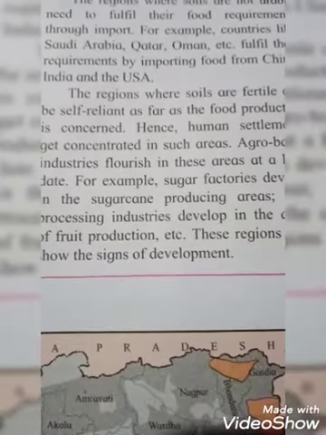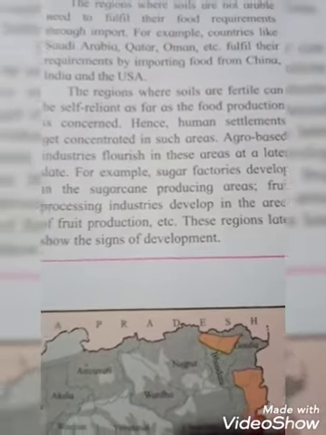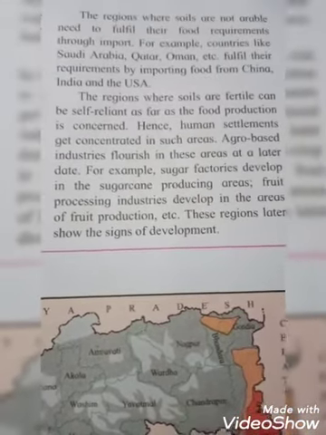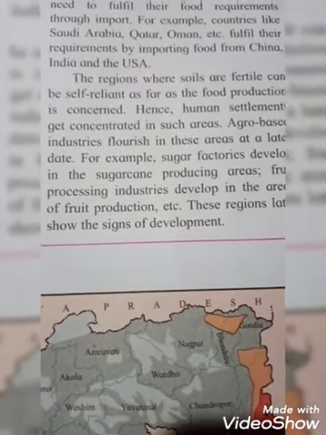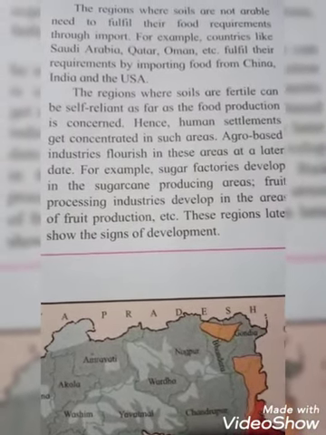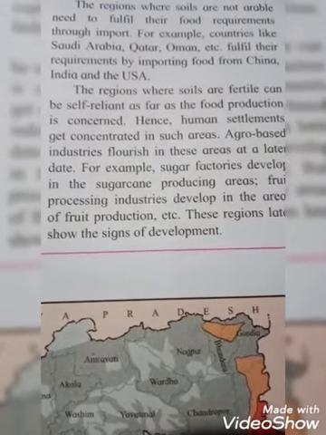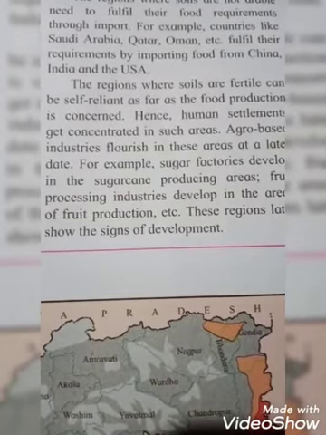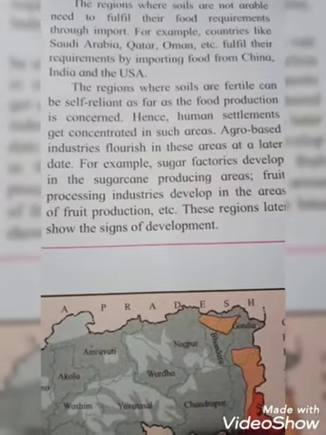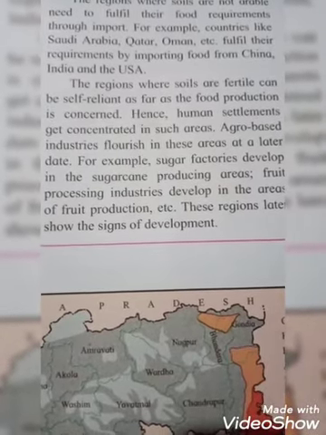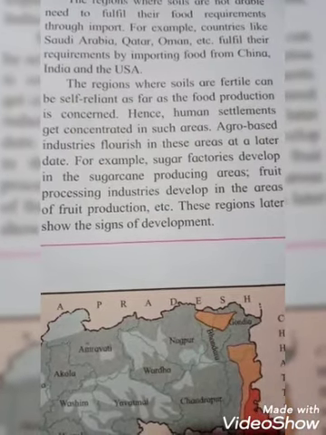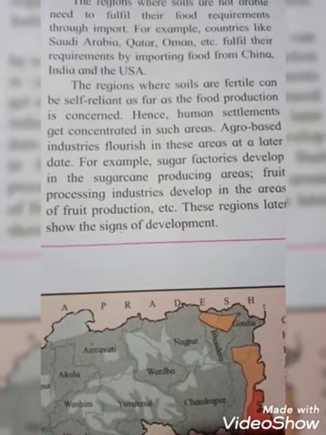Okay students, the regions where soil is fertile can be self-reliant as far as food production is concerned. And see students, which place does that mean? The region where soil is fertile. Because of the fertile soil, it can be self-reliant as far as food production is concerned. Hence, human settlements get concentrated in such areas. Agro-based industries flourish in these areas at a later date.